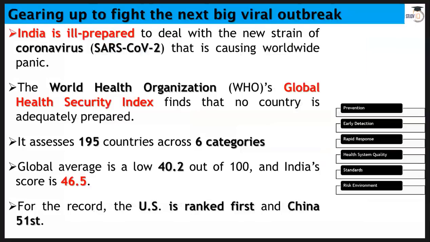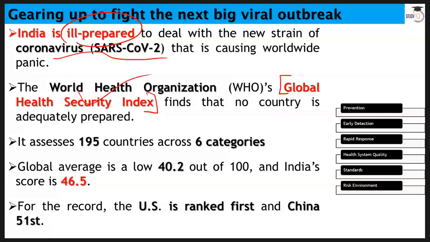So if we go through this World Health Organization's Global Health Security Index, we find that India is ill prepared to deal with new strains of coronavirus SARS-CoV-2 that is causing worldwide panic. Now remember, this is very important information here. You can find a question in your prelims examination like "Global Health Security Index is released by," and you'll find various different, confusing options. So remember, it is World Health Organization.